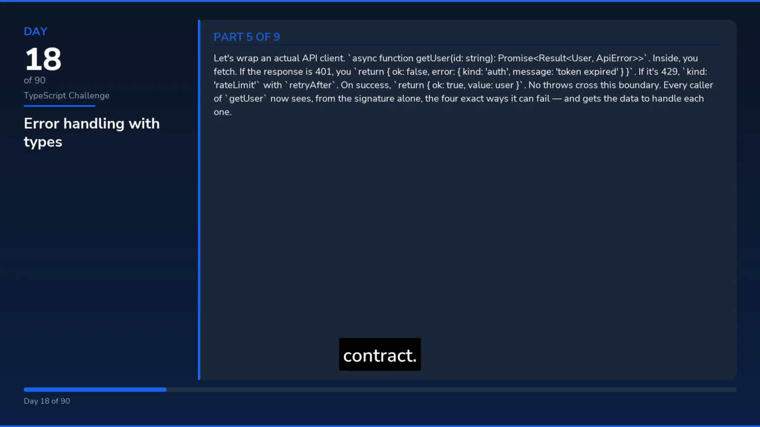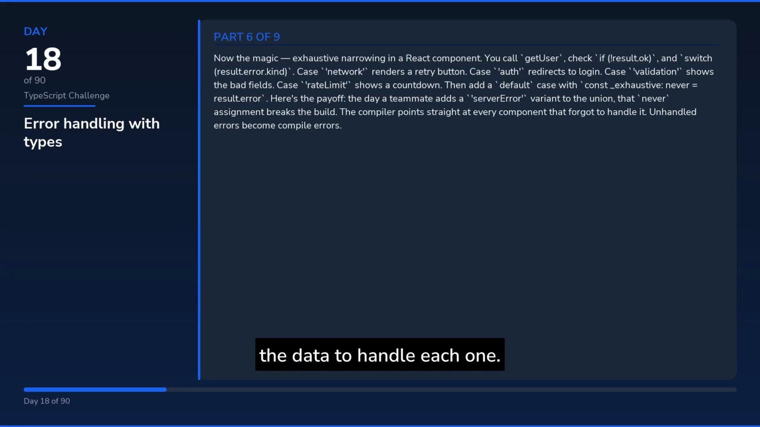Now the magic: exhaustive narrowing in a React component. You call getUser, check if result.ok, and switch on result.error.kind. Case network renders a retry button. Case auth redirects to login. Case validation shows the bad fields. Case rateLimit shows a countdown. Then add a default case with const _exhaustive: never equals result.error. Here's the payoff. The day a teammate adds a server error variant to the union, that never assignment breaks the build. The compiler points straight at every component that forgot to handle it. Unhandled errors become compile errors.